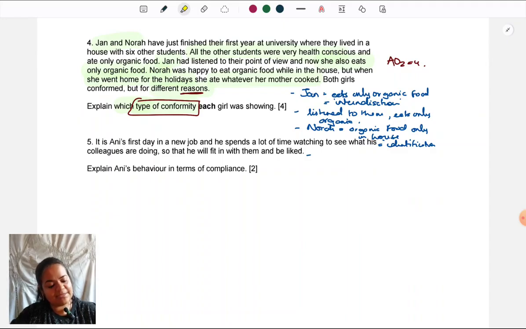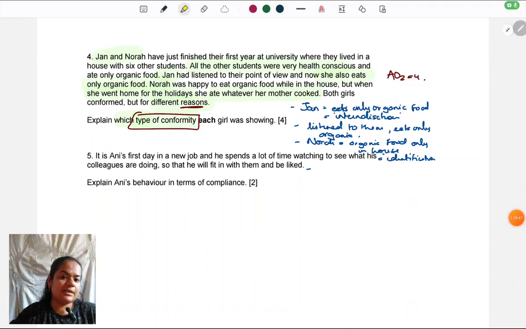So this is the explanation why I'm saying it is identification, because once she went home, her real private behavior started showing. That private behavior hadn't changed. It was just in public, till she was with the friends, that she used to eat organic food. So again, the marking for this will be 1 mark per point. That's why we have structured it only in a way that we can get 1 mark for every point.